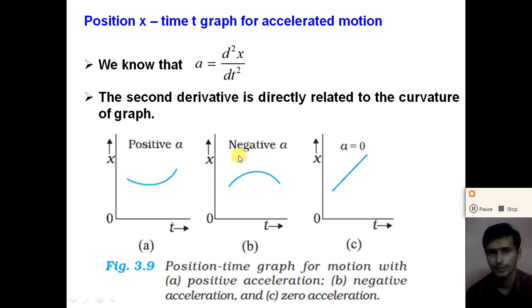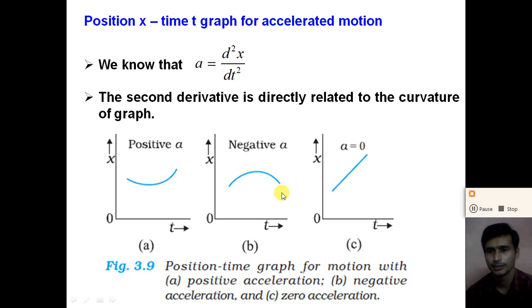Instead of this, if the position time graph is concave downward, the acceleration of the object is negative at this particular time, right? So from the curvature of the position time graph, we can get the information about the acceleration: whether it is positive, negative or zero.